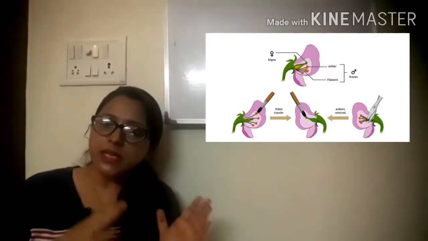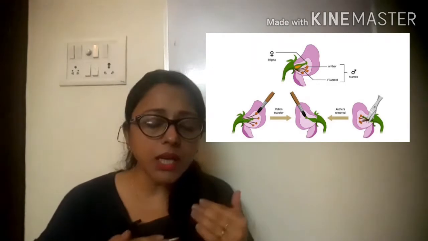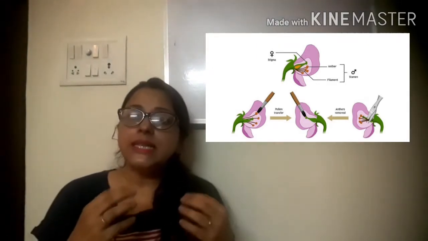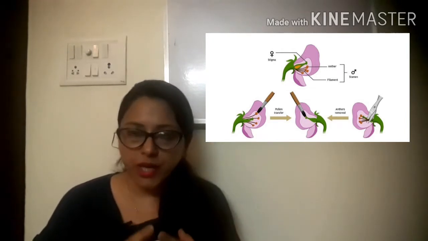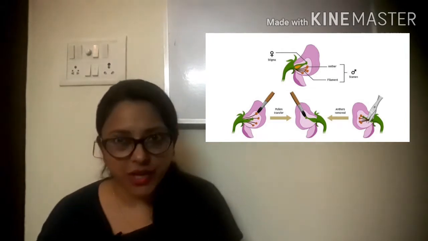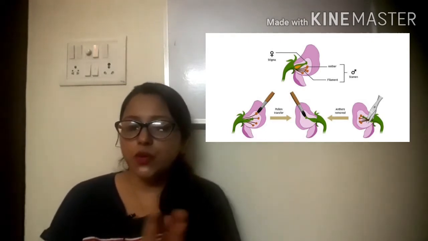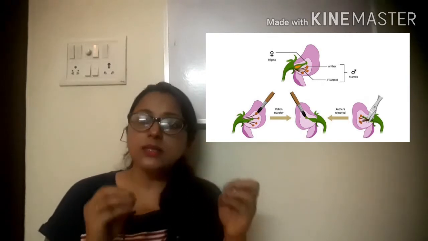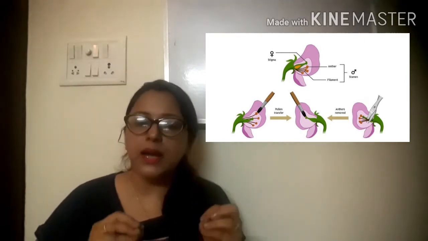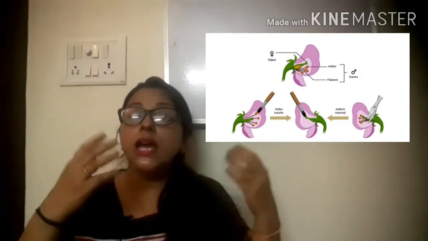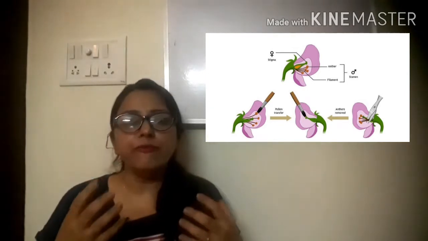Now what Mendel did, he cross-pollinated between these two selected pure line traits to get the F1 generation, or first filial generation. Though pea plants can self-pollinate, Mendel did not allow those plants to self-pollinate.